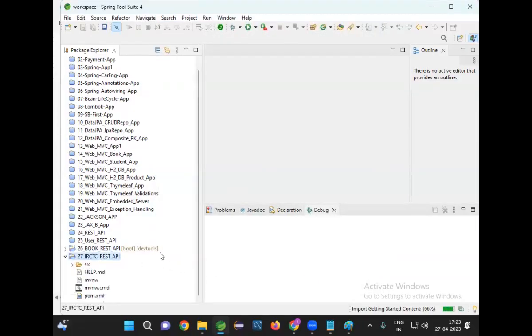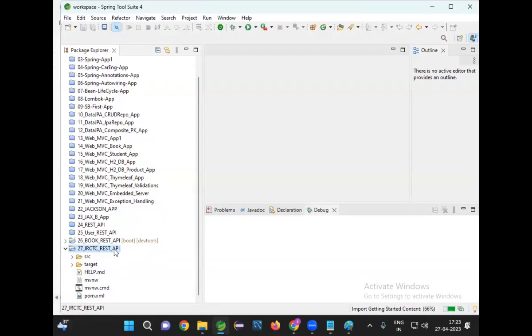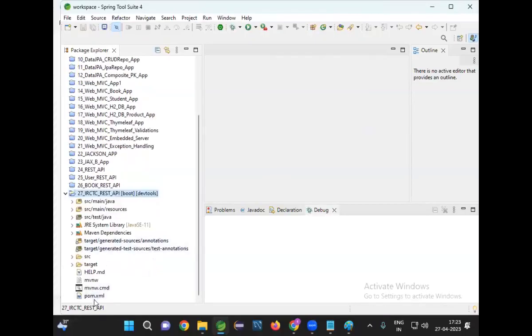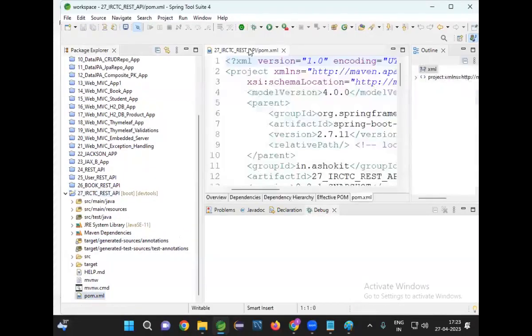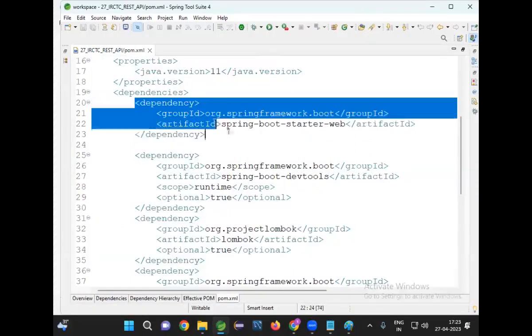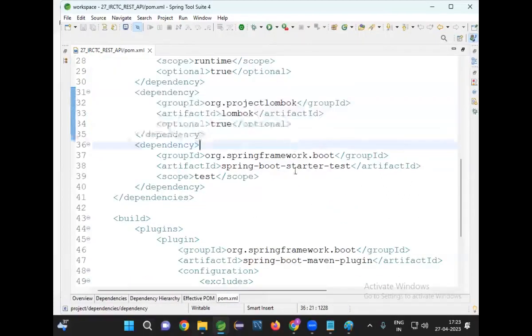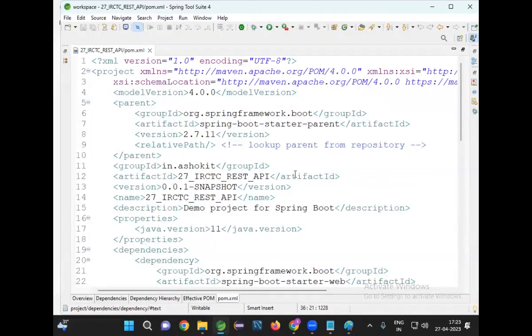Okay. So now our REST API is ready. Go to pom.xml. You can check it. Web starter is available, dev tools available, Lombok available. That's it. No Thymeleaf, no JSP, nothing.